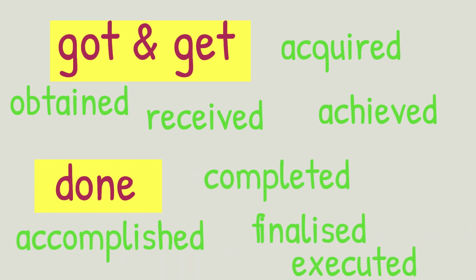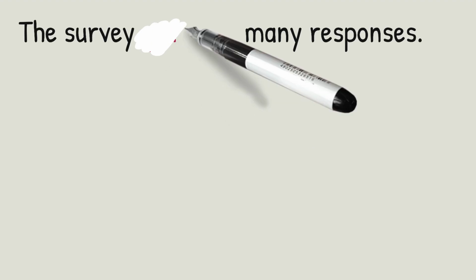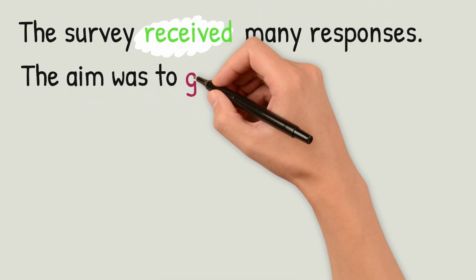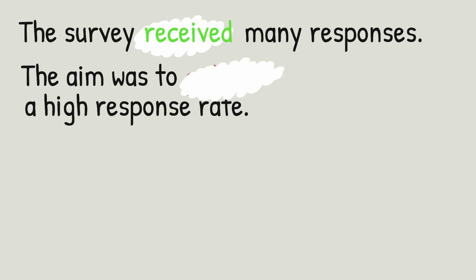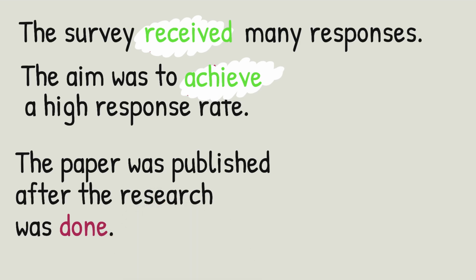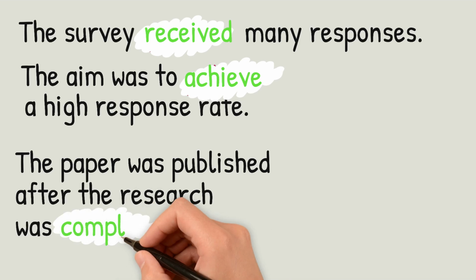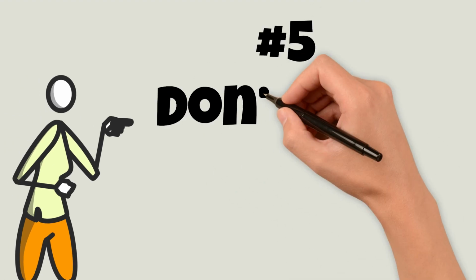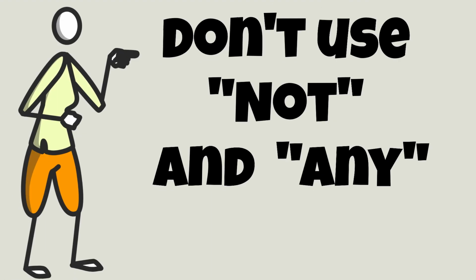So instead of the survey got many responses, we could say the survey received many responses. And the aim was to get a high response rate becomes the aim was to achieve a high response rate. And the paper was published after the research was done becomes the paper was published after the research was completed. Sounding much better.